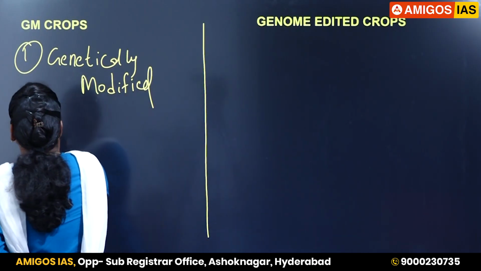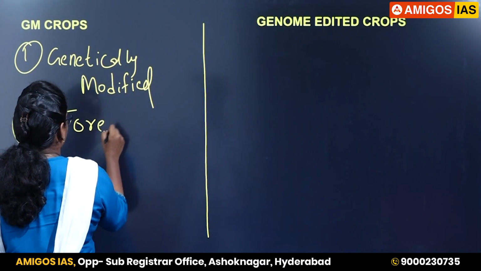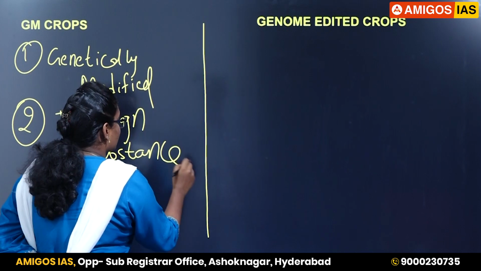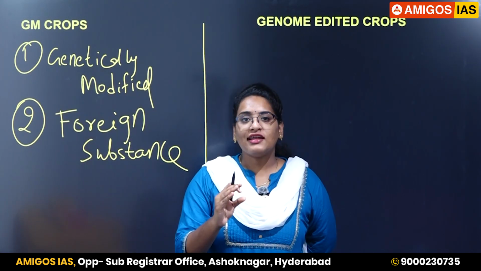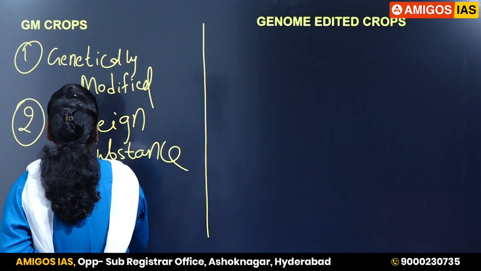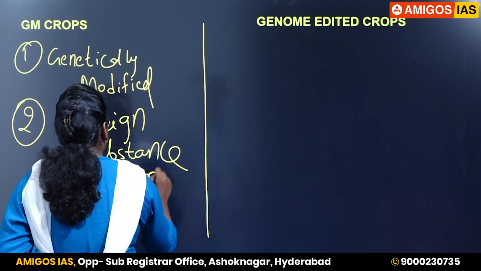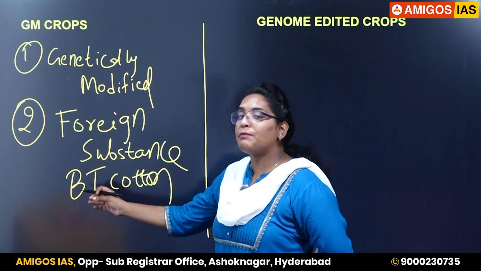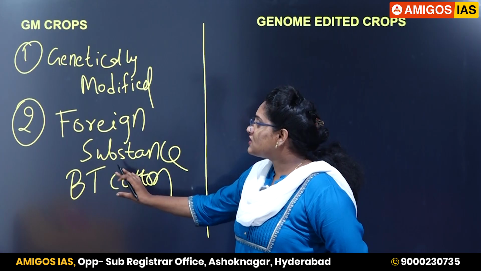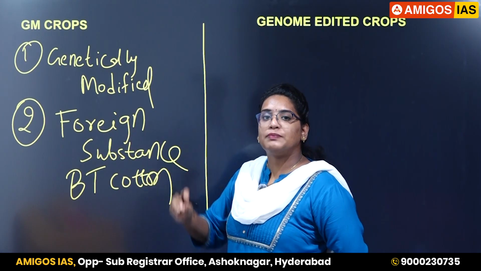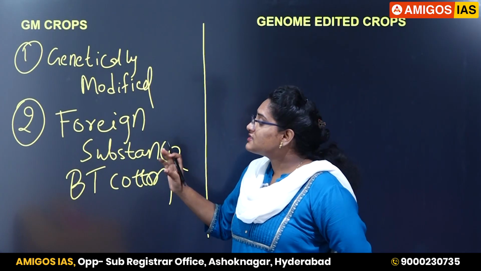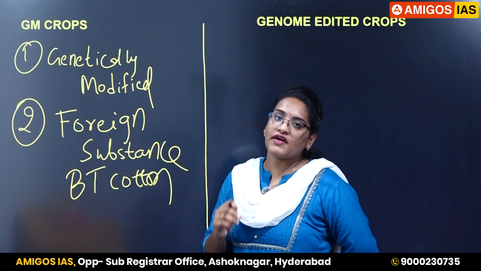Here we are using a foreign substance. So what are we using? A foreign substance which is introduced into a plant or human to get the desired trait. For example, again the example of Bt cotton. In a normal cotton plant, we are introducing a bacterium, which is a foreign substance to the crop, that is Bacillus thuringiensis. So this is where a foreign substance is being introduced into the human or plant or animal to get the desired traits.